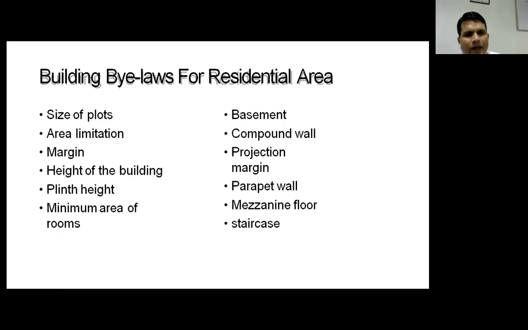Then height of the building, how much height we can take. Then plinth height, what should be the minimum plinth height, minimum area of rooms, basement, compound wall, projection margin, parapet wall, mezzanine floor, and staircase. All these things are covered in the building bylaws.